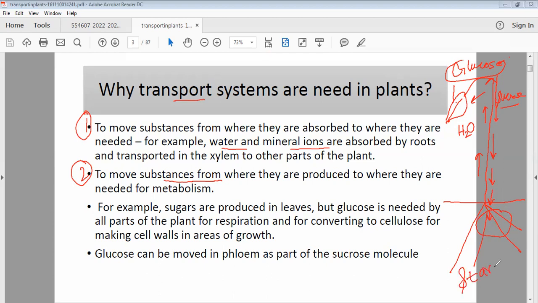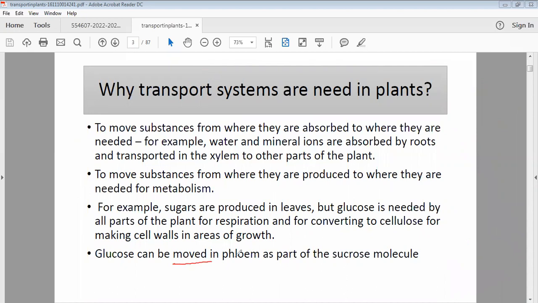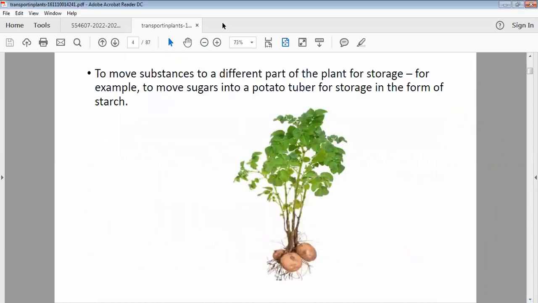So there are basically three forms of this sugar. One is glucose, second is sucrose, which is the transported sugar, and third is the storage sugar. For all this transportation, you need this transport system. For example, sugar is prepared in leaves, but glucose will be needed for respiration, or for making cellulose for the cell wall and growth, for some interval. But what about the rest of it? The glucose can be moved in the phloem as a part of the sucrose molecule. So it will be transported over there. That's why you need a proper transport system in plants as well.